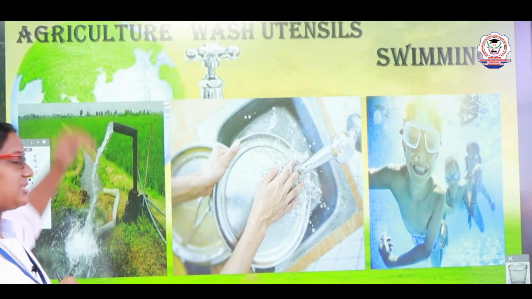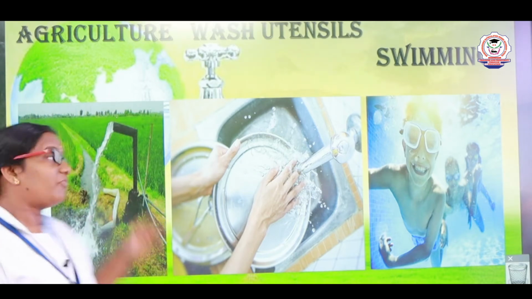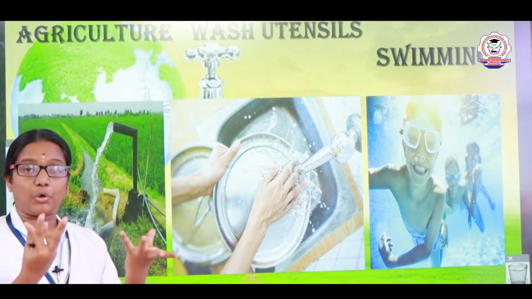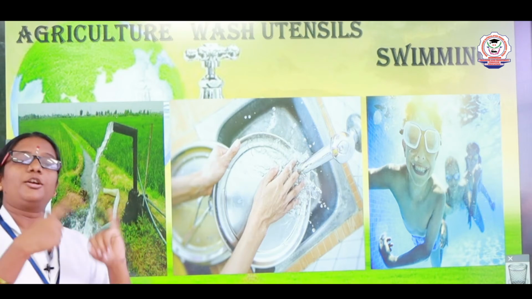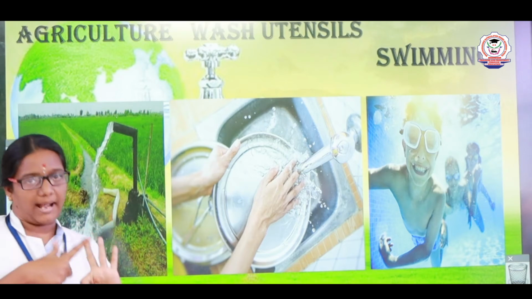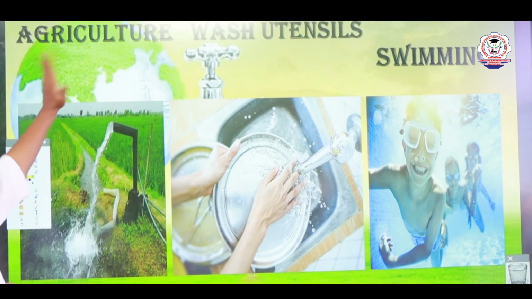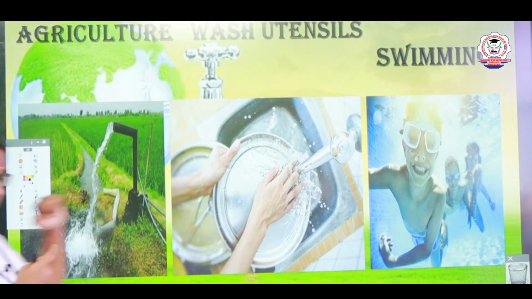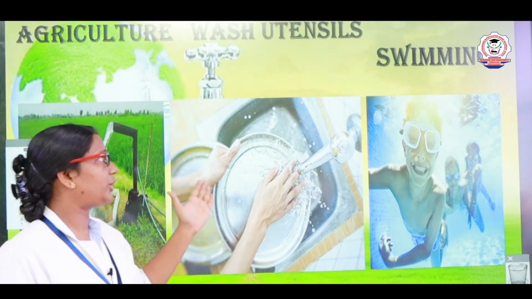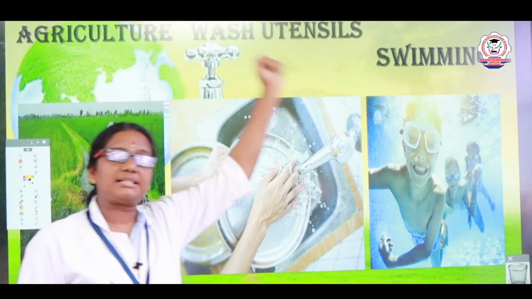They are agriculture. Agriculture means what? We use water to grow crops. Crops like sugarcane, wheat, paddy, etc. So we use water for the agricultural purpose, and we use water to wash utensils.